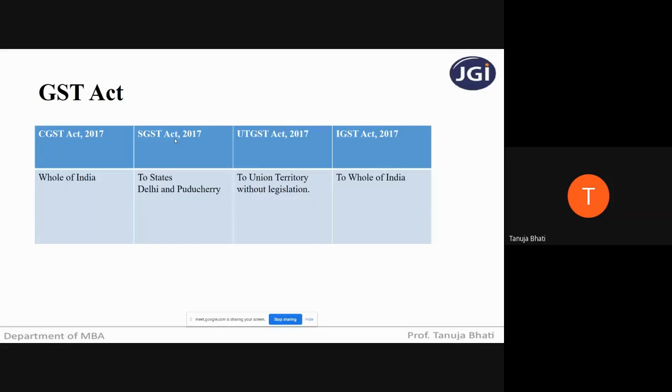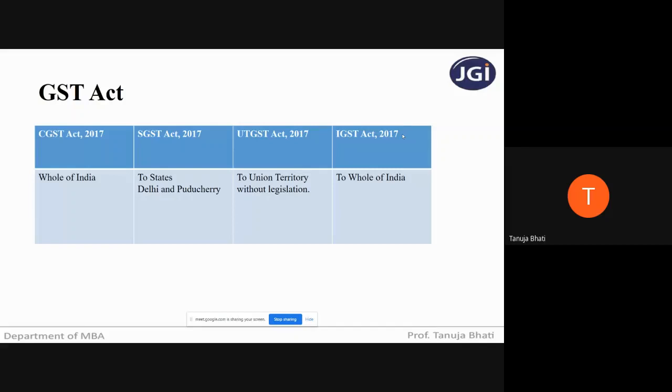For Maharashtra, there is the Maharashtra Goods and Service Tax Act. So totally 30 state Goods and Service Tax Acts are applicable. For UTGST, again, there are 6. For IGST, there is only one act that is legislating the entire interstate supply of goods and services.